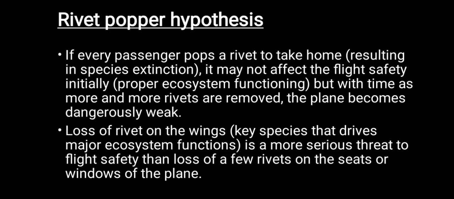In the same way, the functioning of the ecosystem is normal when initially the species are removed. But as time passes, when more and more species are removed from the ecosystem, it is going to impair the functioning of that particular ecosystem. And also, he has added that the removal of the key species is going to dangerously affect the functioning of that ecosystem.